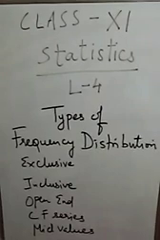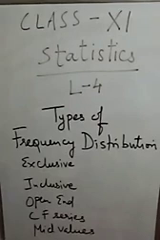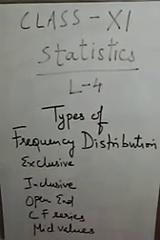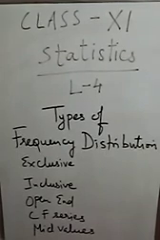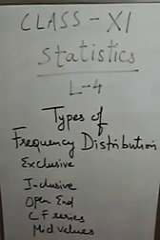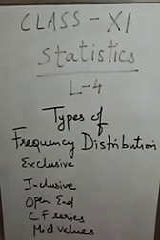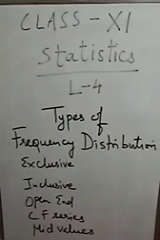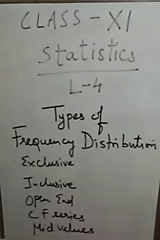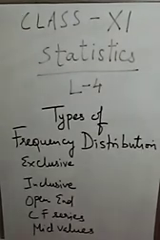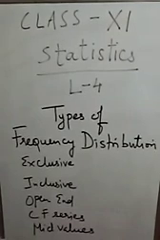Now comes open-end series. It is that series in which the lower limit of the first class interval is missing or the upper limit of the last class interval is missing. If such a case is there, this means it is an open-end series, like below 5, then 5 to 10, 10 to 15, 15 to 20 and 20 and above. If this type of information is provided to you, this means it is an open-end series case.